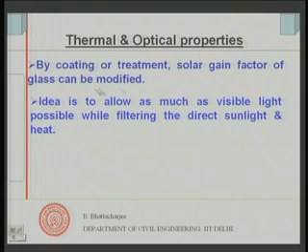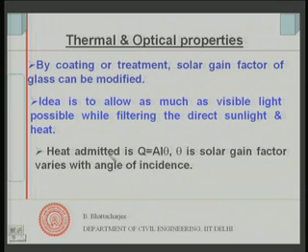So, we can have some coating and treatment to ensure that the solar gain factor of glass can be modified to lower values, and the whole idea is that we allow as much visible light as possible while filtering the direct sunlight and heat. We do not want these two, because they are not useful for our purpose, but we definitely want visible light to come in. And as I told you, total heat admitted can be written as A into I into theta, where A is the area of the glass, I is the intensity of direct solar radiation, and theta is the solar gain factor. This can vary with angle of incidence as well.